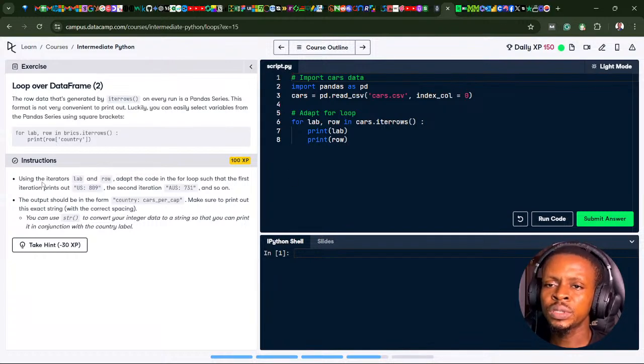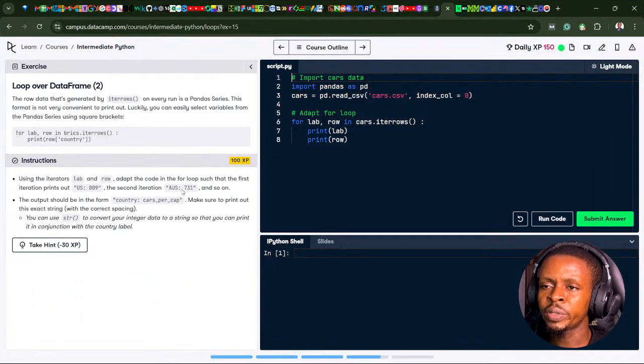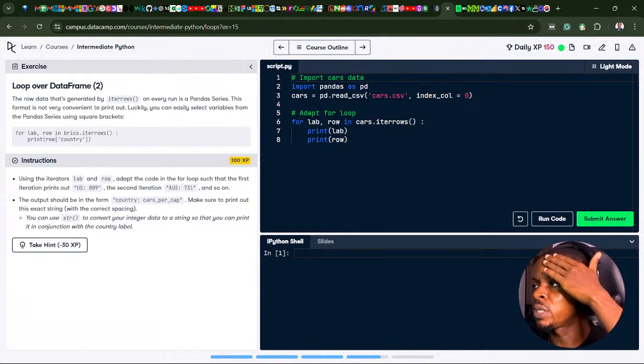Okay. Now it says, using the iterators lab and row, adapt the code in the for loop such that the first iteration prints out US, then the cars per capita, the second iteration prints out Australia's, and so on. The output should be in the form of country: cars per capita. Make sure to print out this exact string with the correct spacing. You can use str to convert your integer data to a string so that you can print it in conjunction with the country label. So let's give it a shot.